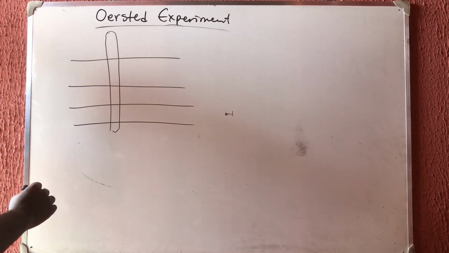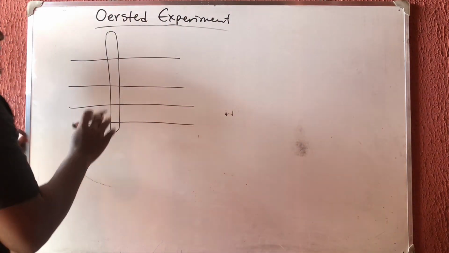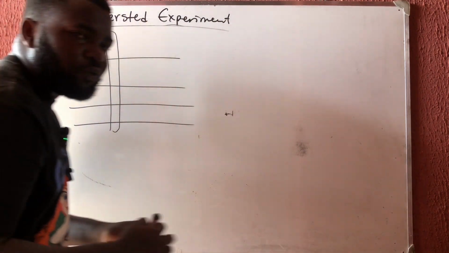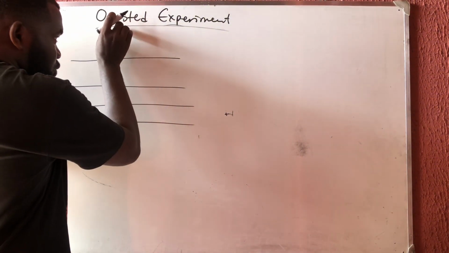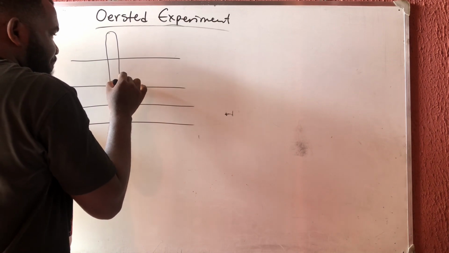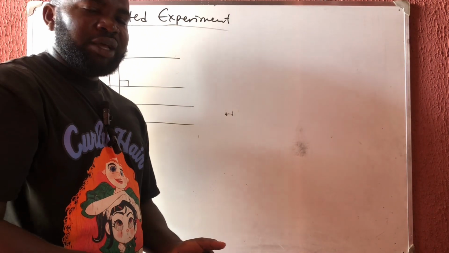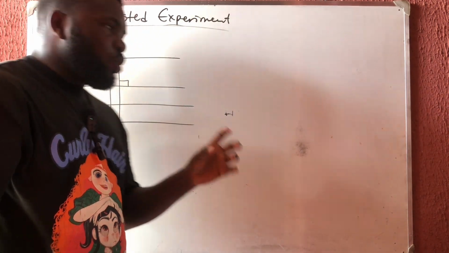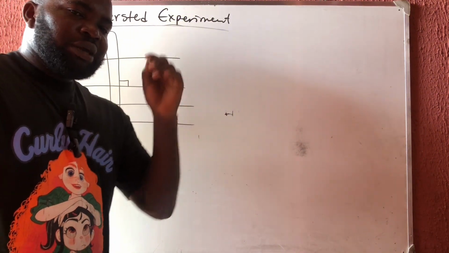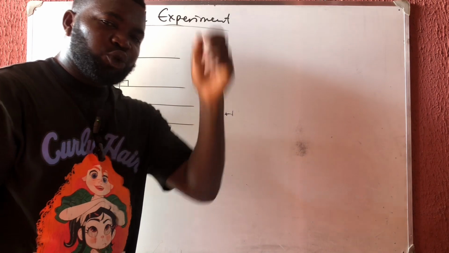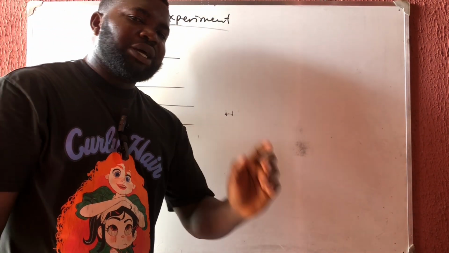Now, this guy discovered that the angle between this electric field and the wire determines the strength of the force. If you look at this one now, this wire and the electric field are perpendicular to each other. That is where you get the maximum strength. The maximum strength is when the wire is perpendicular to the electric field. Please, this is an exam question, note it down. The maximum electric field strength is when the wire is perpendicular to the electric field.